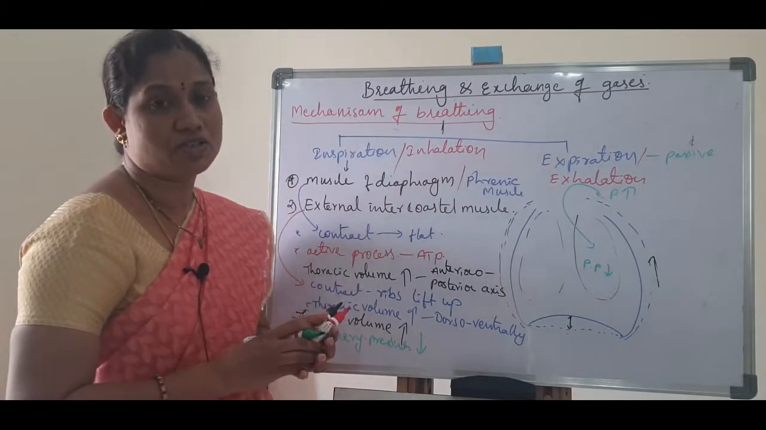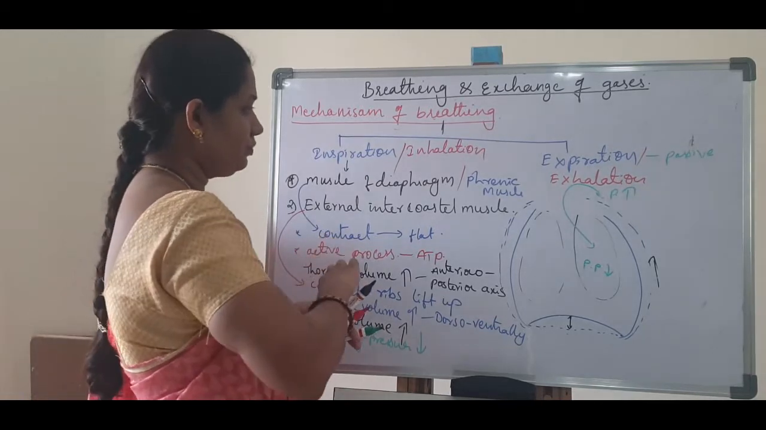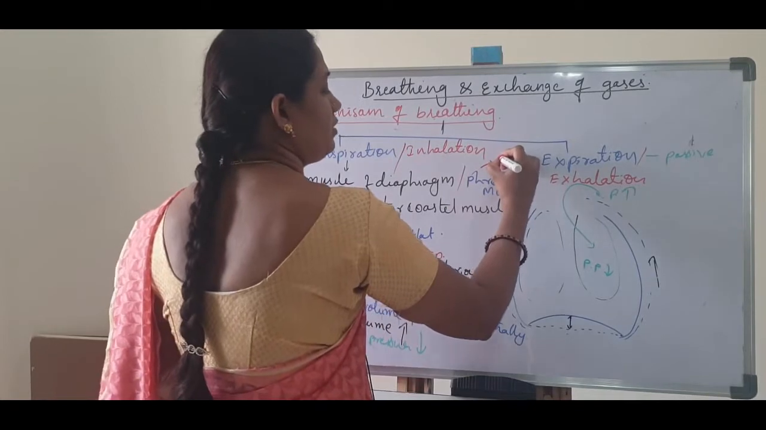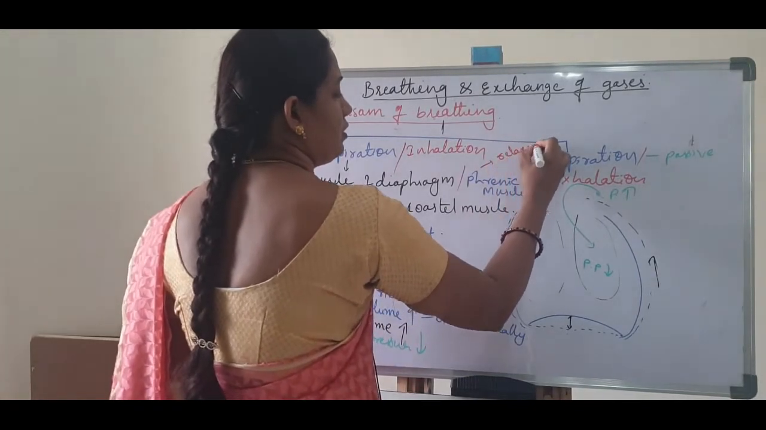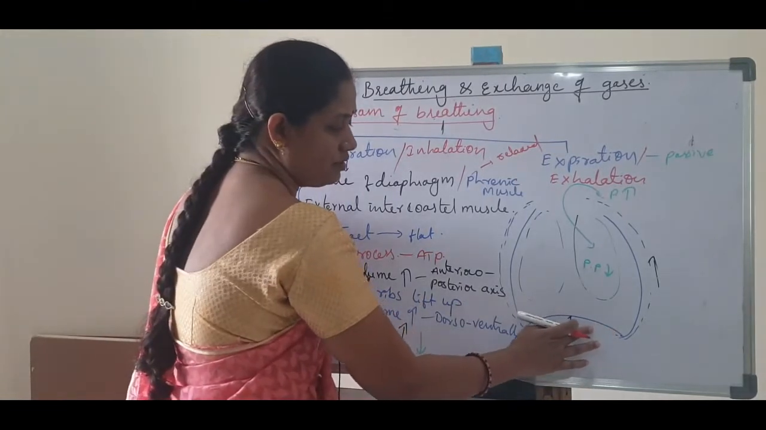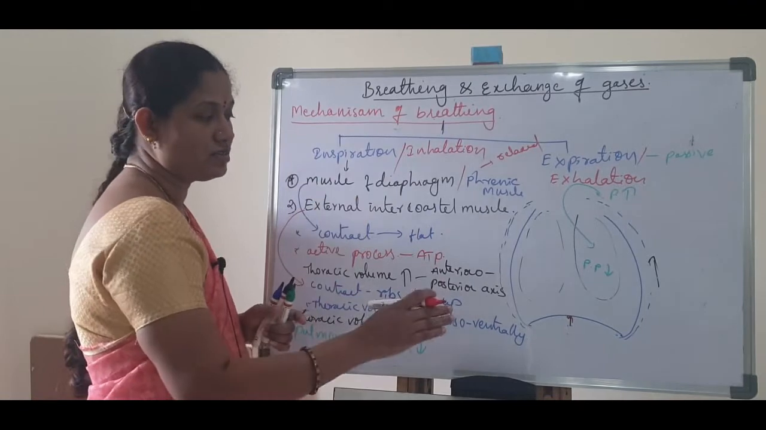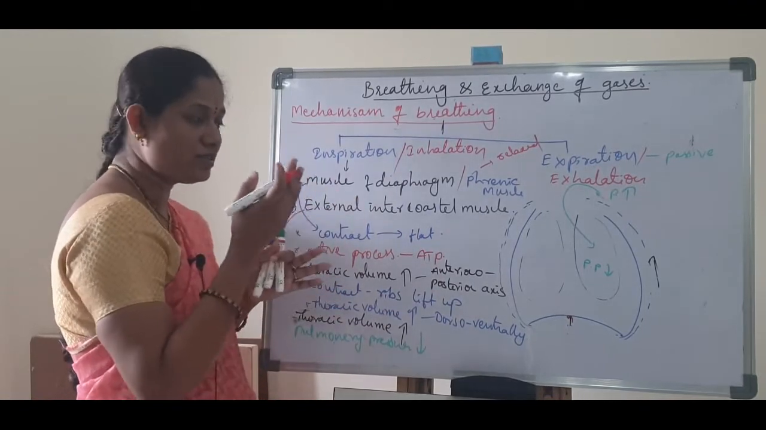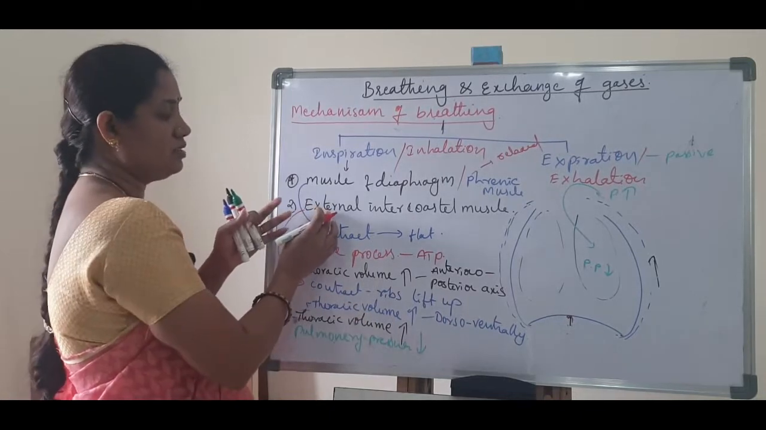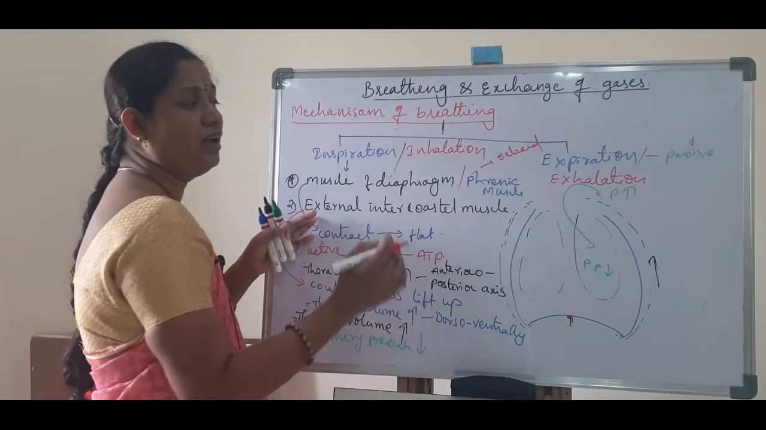Expiration is a passive process. So what will happen first? The diaphragmatic muscles relax. As a result, the diaphragm gets back to its original position. So as a result, the thoracic volume is decreased. Next, in the end, the external intercostal muscles relax.